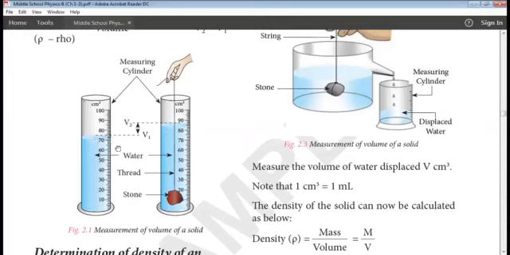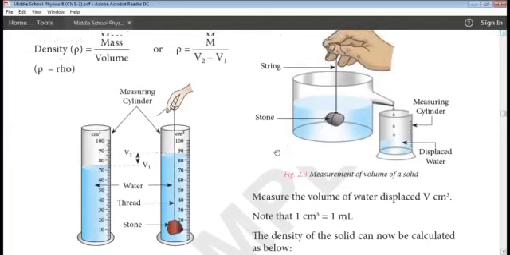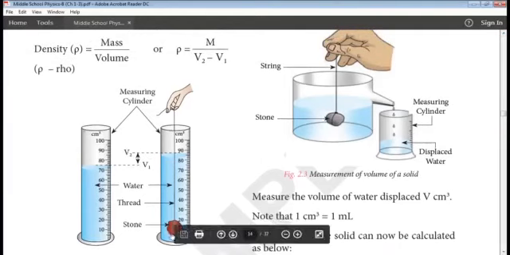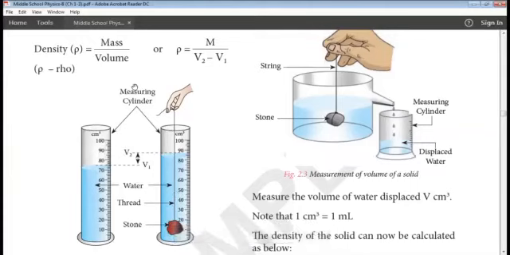Okay, so when you immerse the stone, the volume of liquid, that is the volume of water, increases. So this increased volume, V2 minus V1, gives you the volume of this particular stone. By using the formula, density is equal to mass by volume.